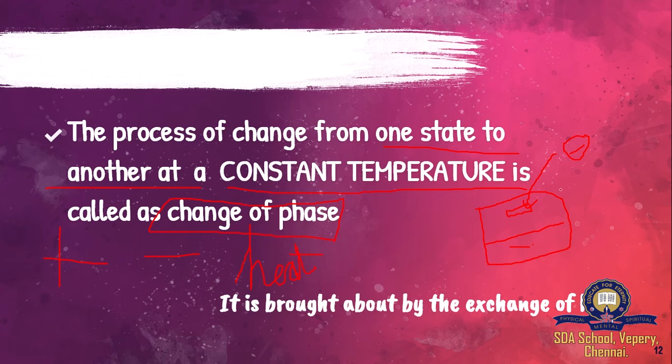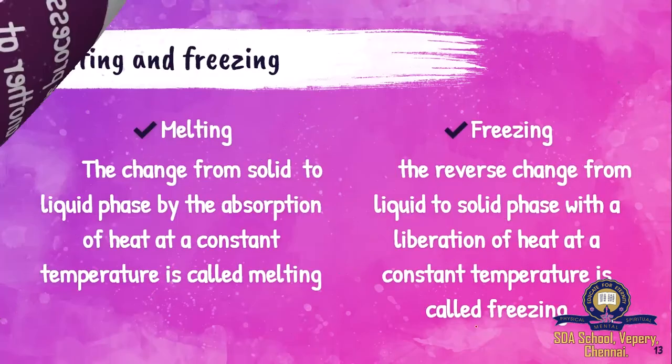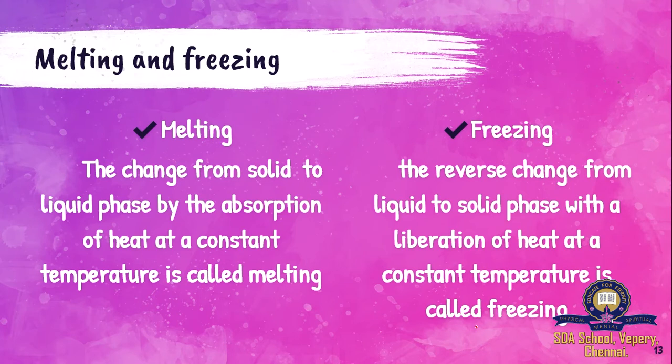Just a few minutes ago we learned the law of conservation of energy. Energy is neither lost nor gained. So here, though there is an increase or decrease in heat supplied, the temperature remains constant. What actually happens here? We are going to learn it now.